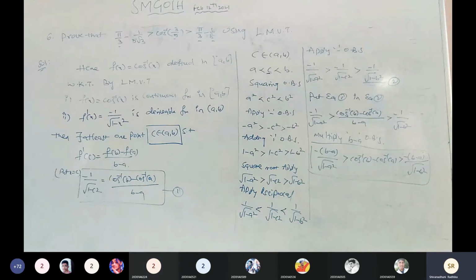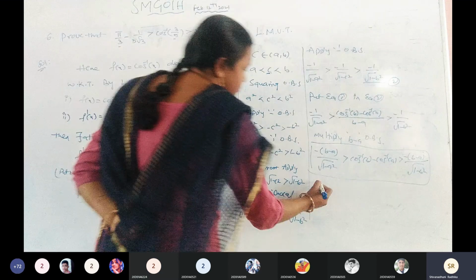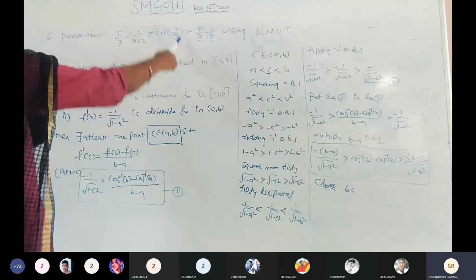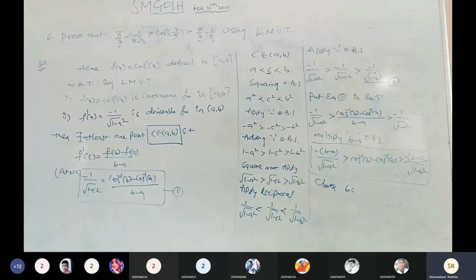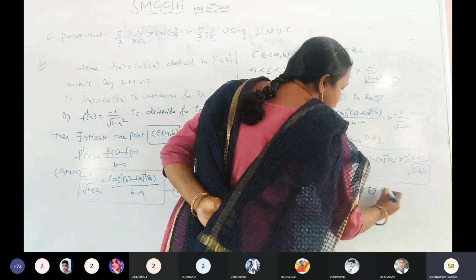What is b value? The middle term. What is the middle value here? 3 by 5. Choose b equals to 3 by 5 and a equals to what?